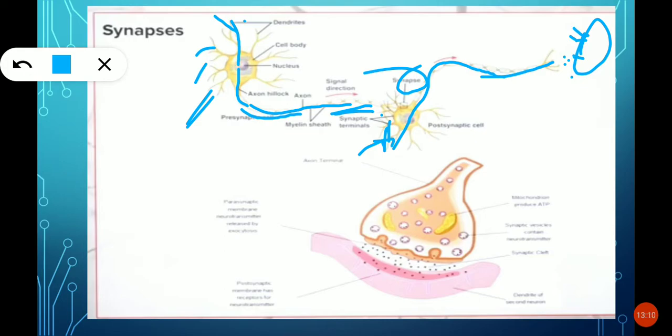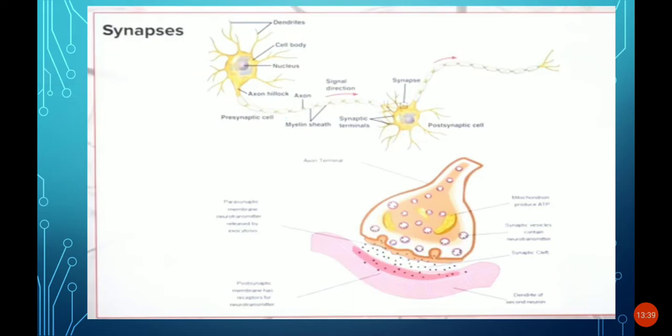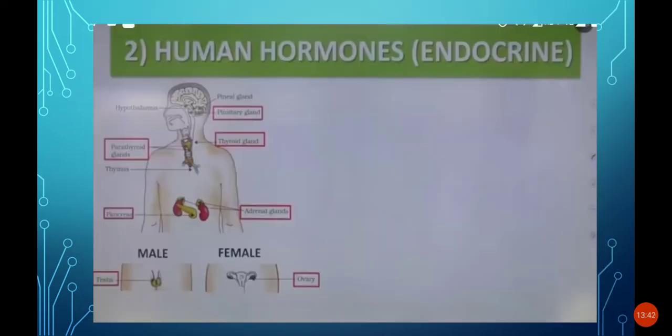Here this is the nerve ending, where the electrical impulses pass through and convert into chemical substances. These chemical substances are received by the dendrite of the other neuron. This is the process that happens in neurons.